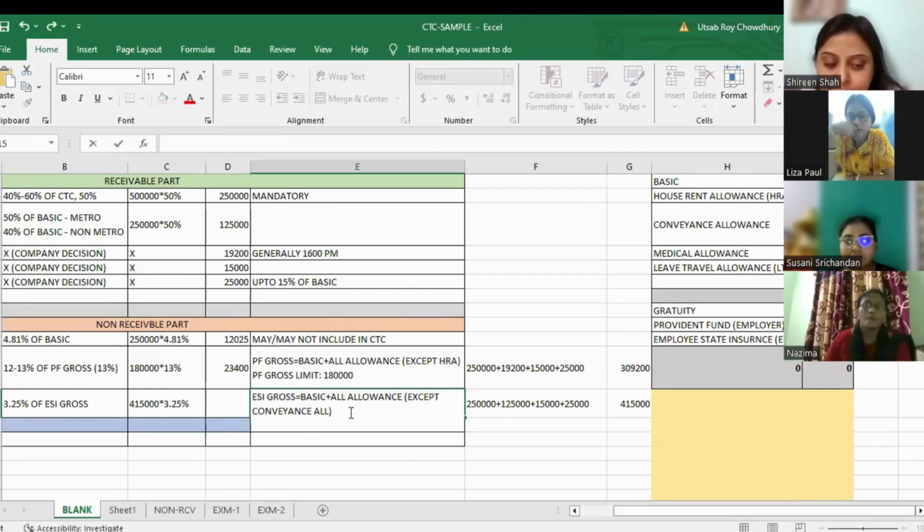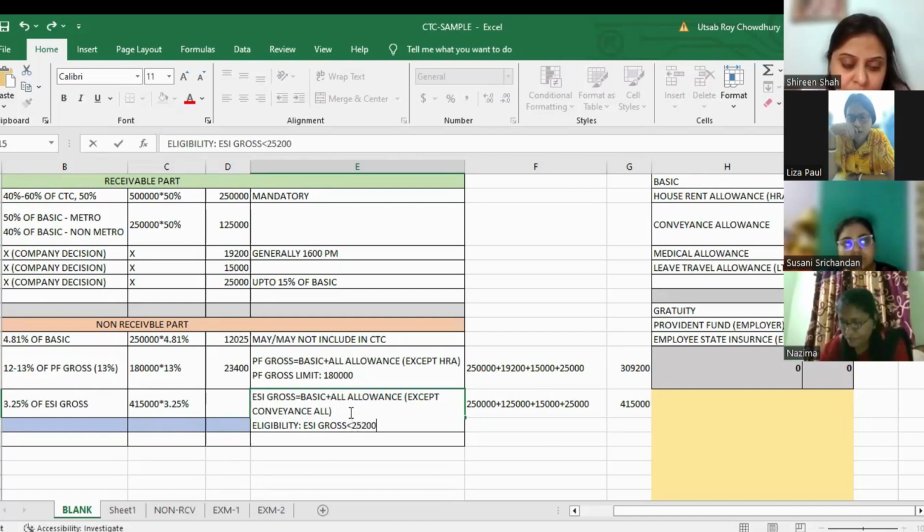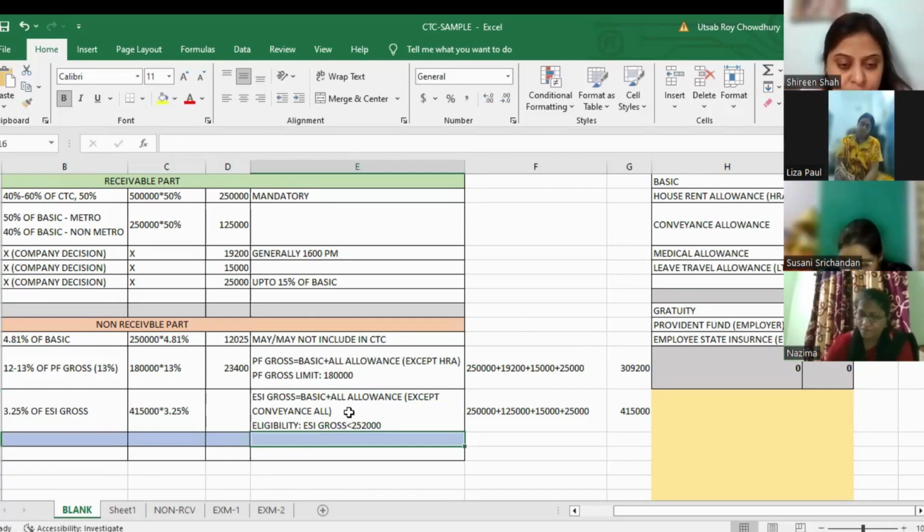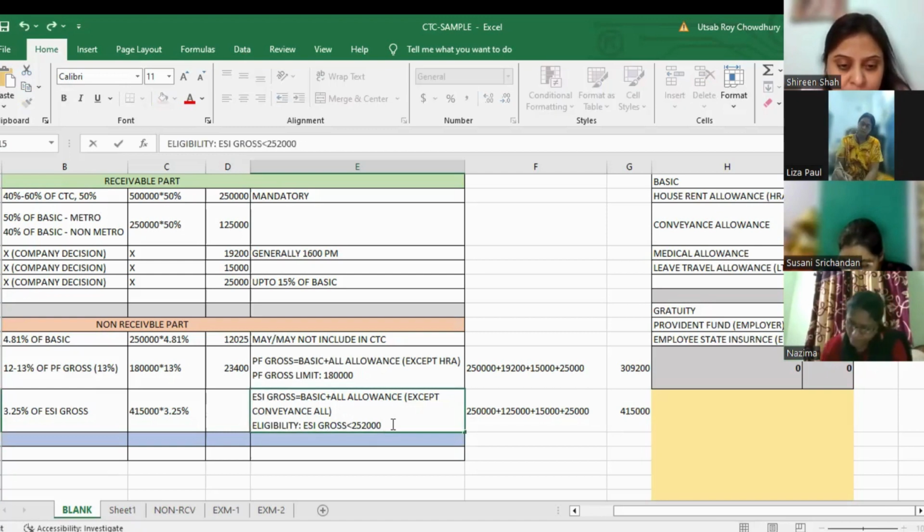But it will not be calculated like this. There is an eligibility criteria. Eligibility for ESI is ESI gross should be below 2,52,000, or 21,000 per month.